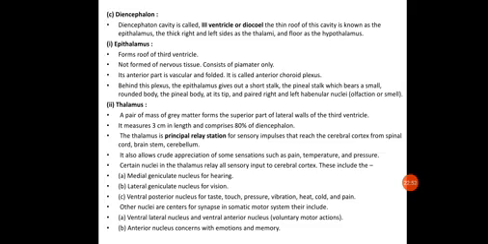The thick right and left sides are the thalami and the floor is the hypothalamus. So the diencephalon mainly consists of 3 parts: the epithalamus, thalamus and hypothalamus.